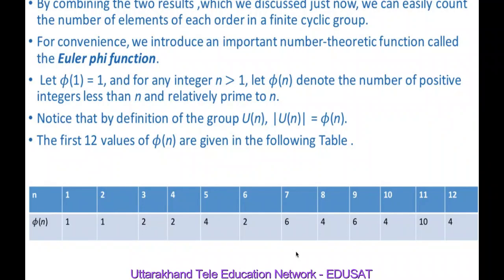You should always remember it. Two numbers are said to be relatively prime if there is no integer greater than 1 that divides both. It means their greatest common divisor is 1. So using the definition of relatively prime, we can easily construct the table for phi n.